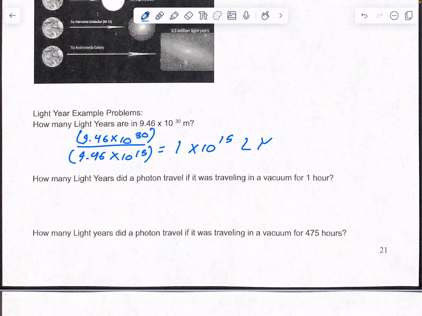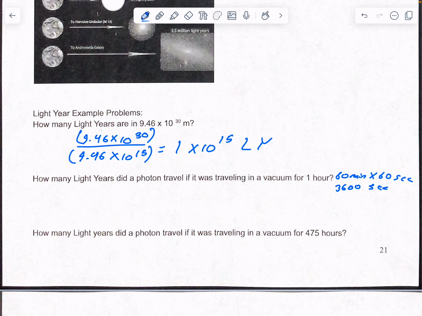Now, how many light years did a photon travel if it was traveling in a vacuum for 1 hour? So a photon here is moving at light speed. For 1 hour, 1 hour doesn't do me any good. I need seconds there. So 60 minutes times 60 seconds, you get a time of 3,600 seconds.